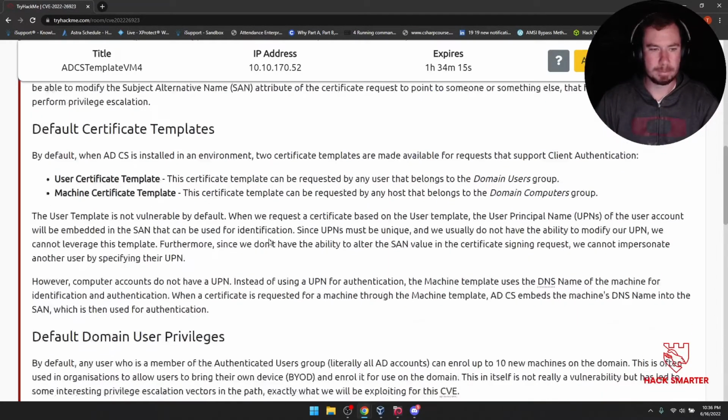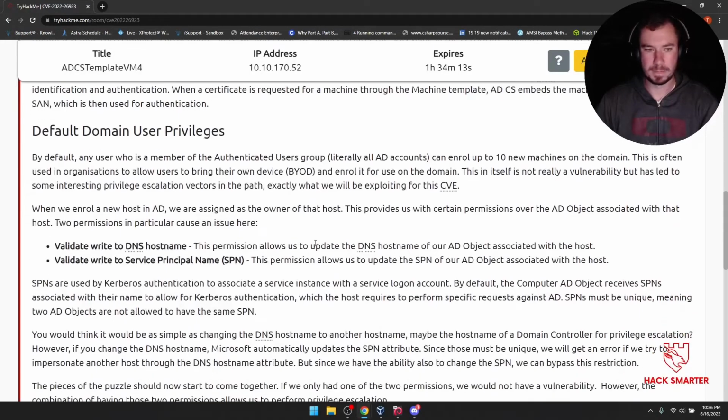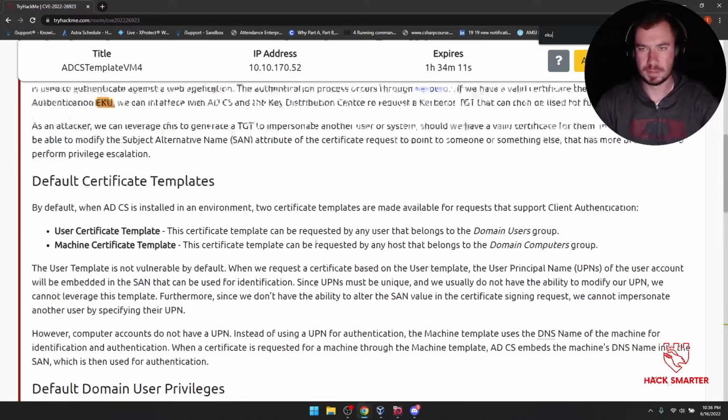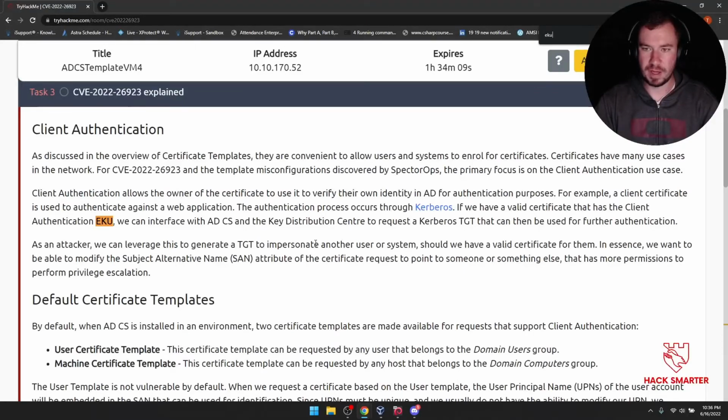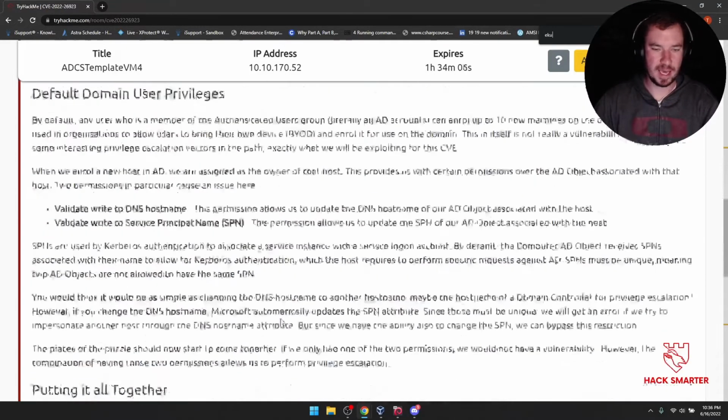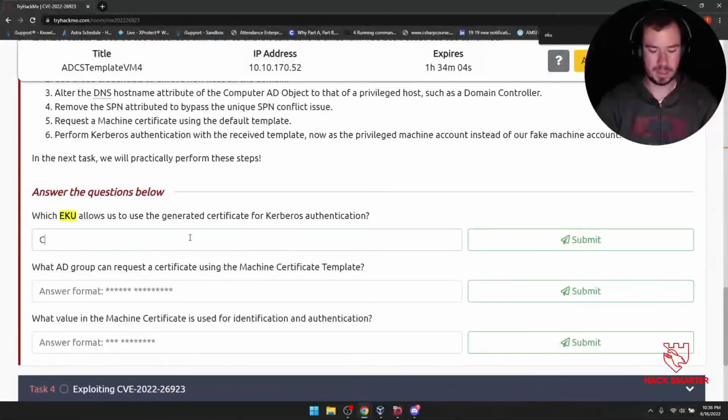Let's see. Go like this. If we have a valid certificate that has the client authentication EKU, that's what we're looking for. Client authentication. If I knew how to spell.